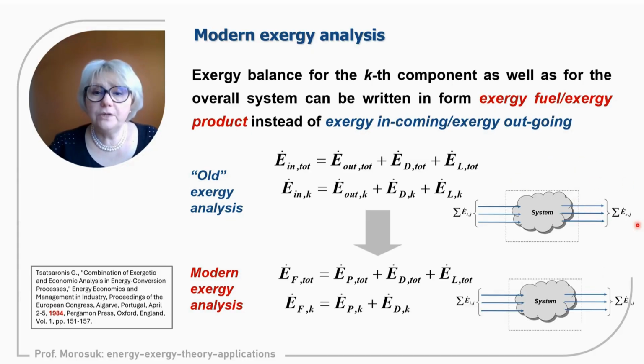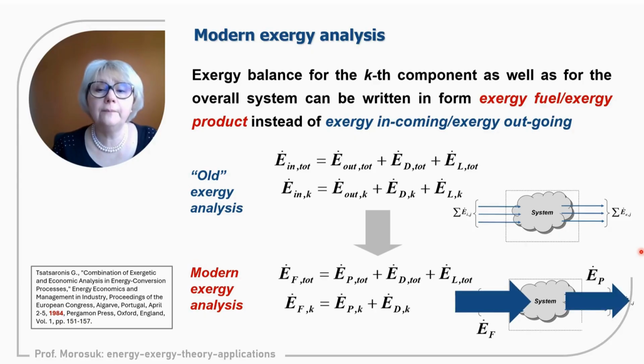So again, we're with the same figures: incoming, outgoing streams, the old version of exergy analysis and the modern version of exergy analysis. Instead of dealing with the sum of incoming and outgoing streams, we will rearrange these streams. There is a special theory on how to rearrange the streams, and we will have two cumulative streams. One cumulative stream is the exergy of fuel. It is not many streams associated with fuel. It is one cumulative stream, exergy of fuel. We have one cumulative stream, exergy of product, and we will have one cumulative stream, exergy losses.